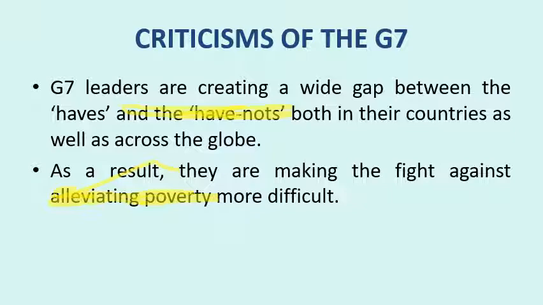What the criticisms are saying is that there needs to be more representation from other countries as well, like Africa and India, because G7 has a huge say in world affairs and world politics. Whatever decisions are taken by these leaders will have huge implementation. They will discuss many issues in the world, and these issues will automatically become important for the world.